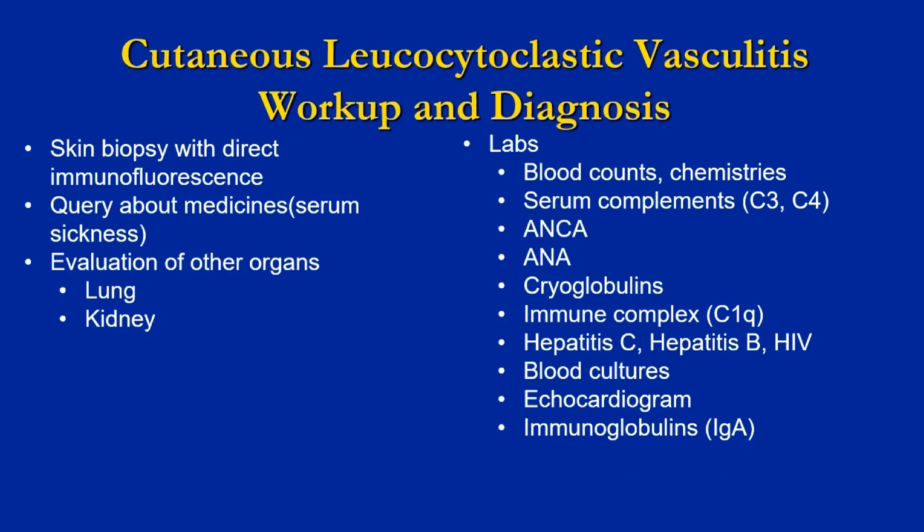associated with hypocomplementemia. Again, looking at the ANCA in order to determine if there's ANCA-associated vasculitis or the ANA to see if there's any clues of systemic lupus. Cryoglobulins are checked. Again, there is an immune complex small vessel vasculitis associated with cryoglobulins. Immune complexes are checked for. Hepatitis C and hepatitis B and HIV, as this can be associated with vasculitis. Blood cultures for clues for infection, echocardiogram, and blood cultures for clues for endocarditis, and of course, immunoglobulins.